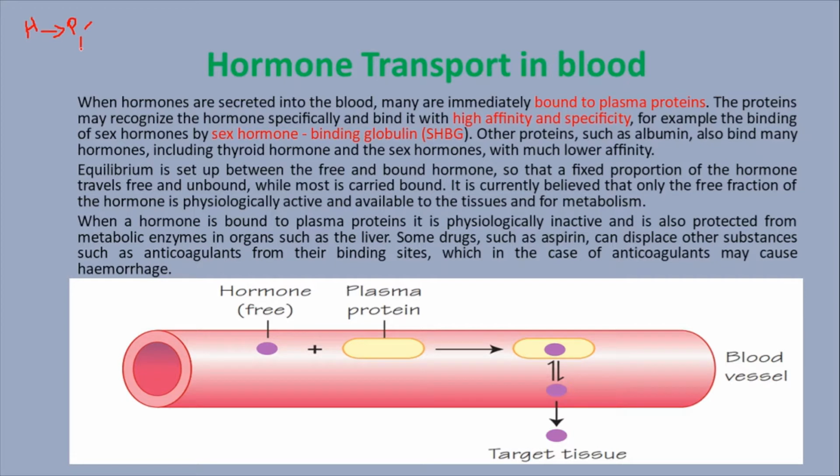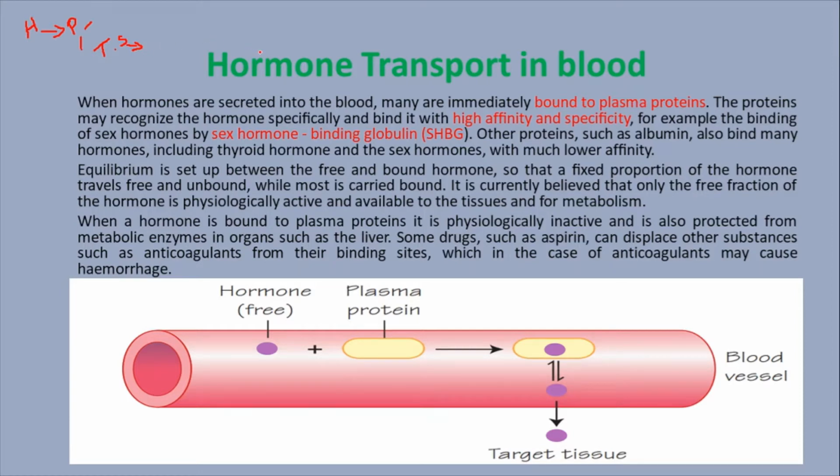The anterior part produces a number of hormones. The posterior part of the pituitary gland also produces a number of hormones. Those hormones are trophic hormones. Trophic hormones are stimulating hormones. These hormones enter into the blood.